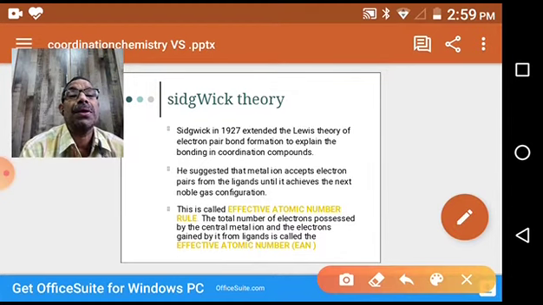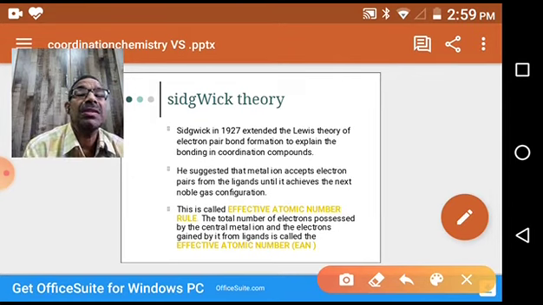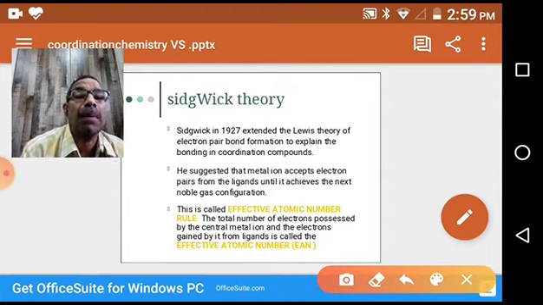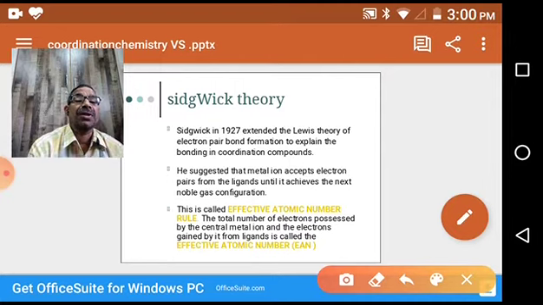An electron pair acceptor is a Lewis acid, and an electron pair donor is a Lewis base. In this way, ligands are acting as Lewis bases, whereas metal ions are acting as acids. So complex formation is nothing but an acid-base reaction, a salt formation reaction.